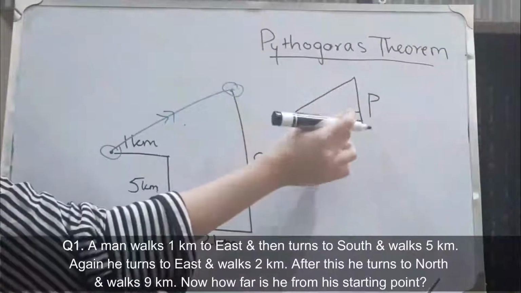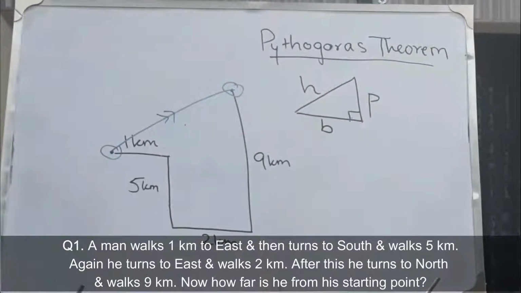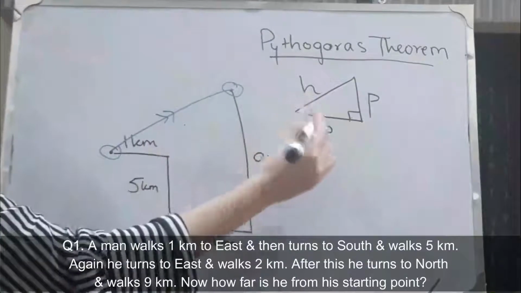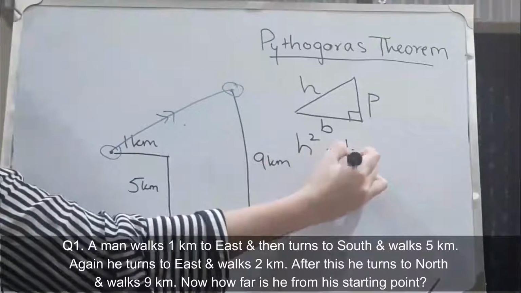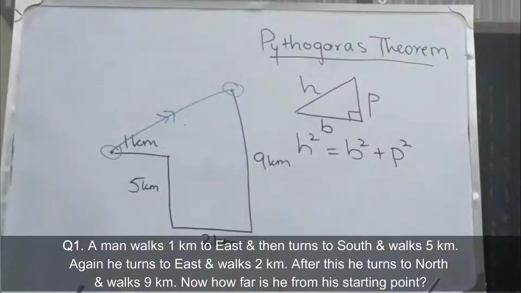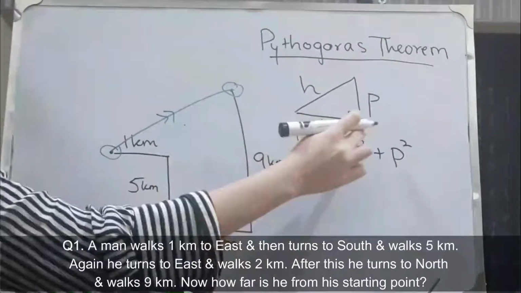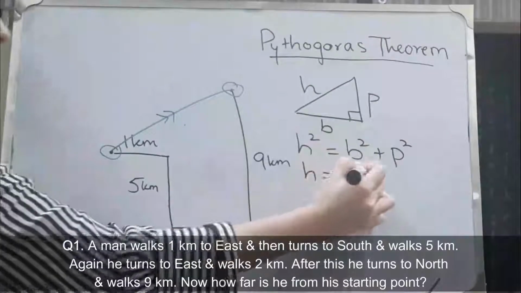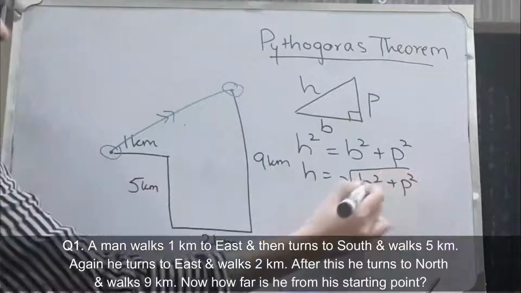And the side opposite to this right angle is known as the hypotenuse, abbreviated as small h. So the theorem says h square is given by b square plus p square. So if we have to find the value of h, we'll take the under root on both sides, so we get the square root of b square plus p square.